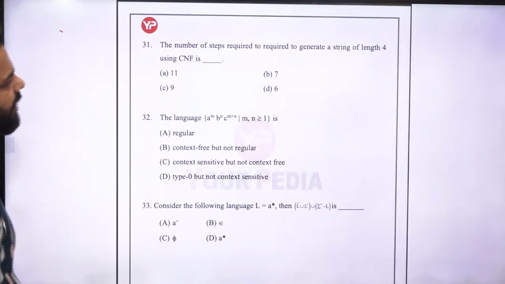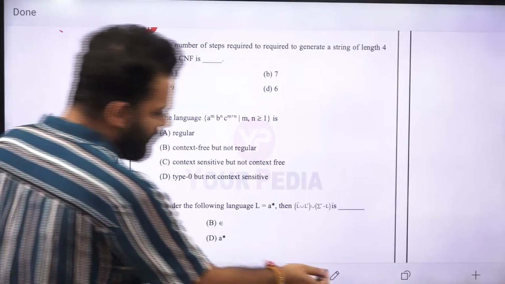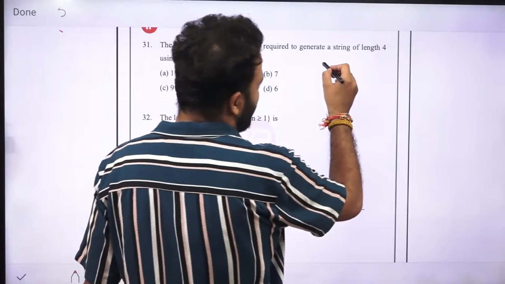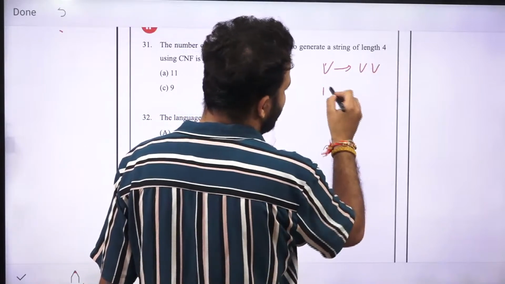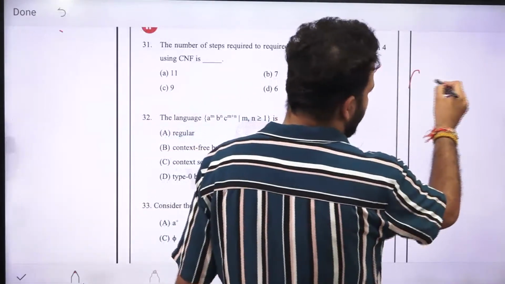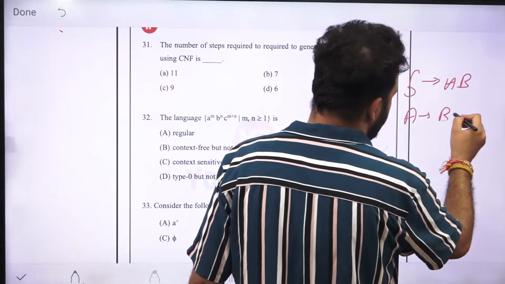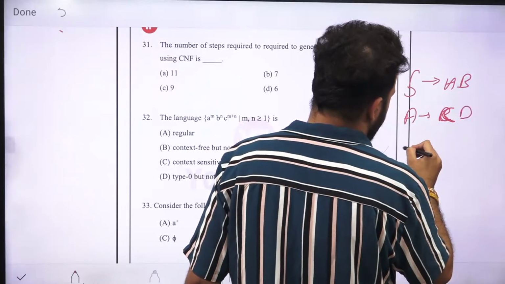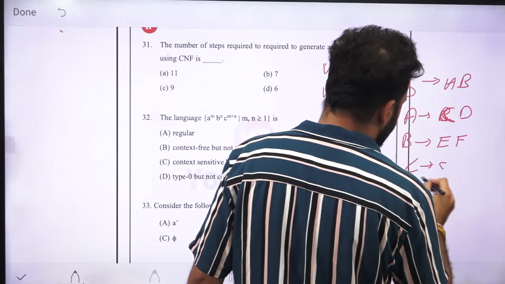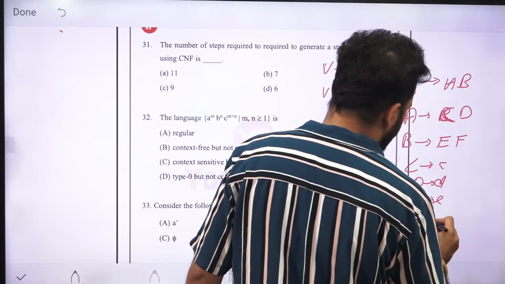The number of steps required to generate a string of length 4 using CNF is. Now, what is a CNF? Chomsky normal form. Chomsky normal form states that any variable should go to two variables or it should go to a single terminal. Now, let's take a grammar. Let's say S goes to AB. A goes to, let's say, CD, and B goes to EF, and C goes to small c, D goes to small d, E goes to small e, F goes to small f.